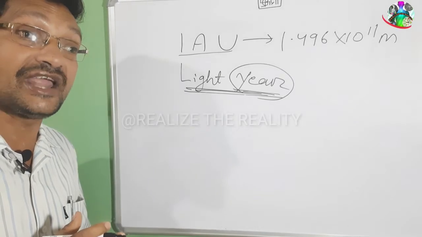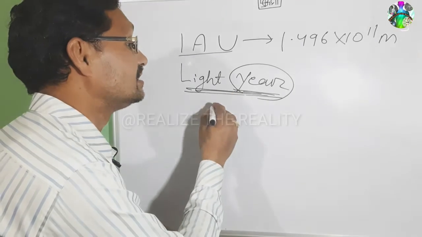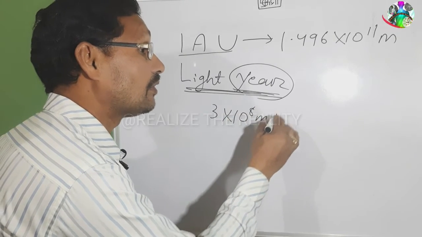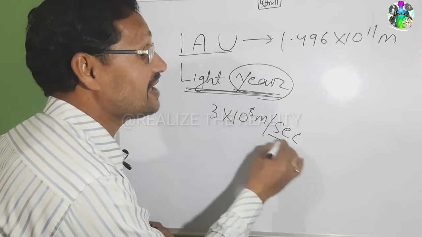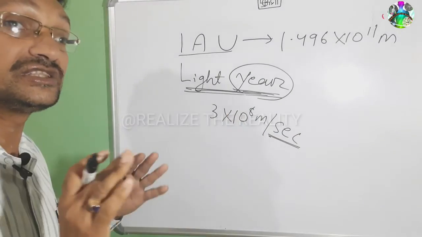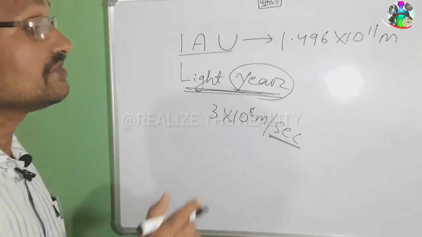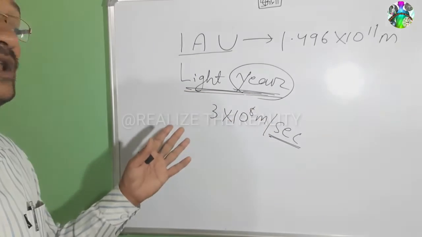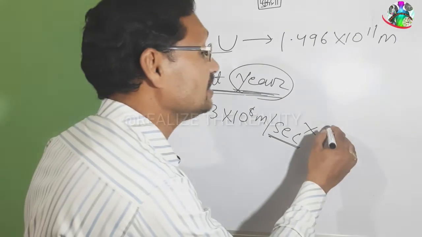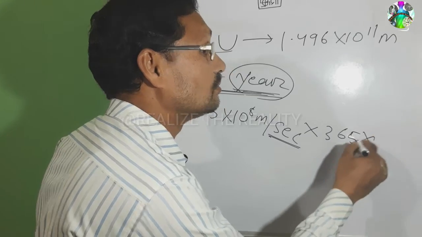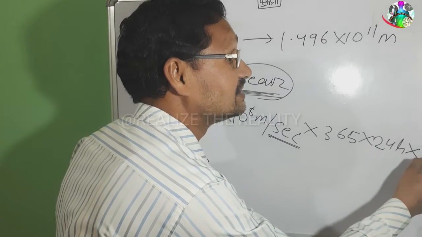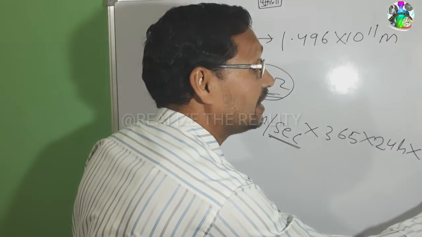Do you know the speed of light? The speed of light is 3 into 10 to the power 8 meter per second. So in 1 second, light can travel 3 into 10 to the power 8 meter or 3 lakh kilometer. So you imagine in 1 year how much distance it travels. 1 year is 365 days, 1 day is 24 hours, 1 hour is 3600 seconds.